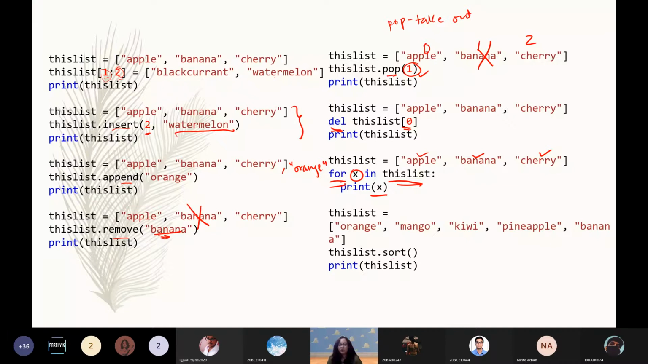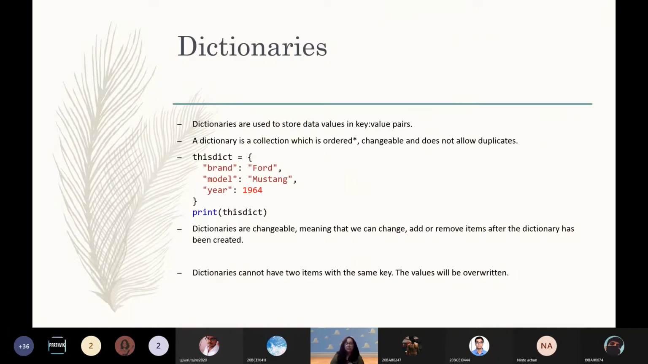Next, last we have sort. Sort will alphabetically sort this list since it's a string. So simple as that, nothing to do, just let me put this as list name dot sort, then print the sorted list, and that's it. Yeah, you get a list that is sorted alphabetically. So these were some of the functions of lists.